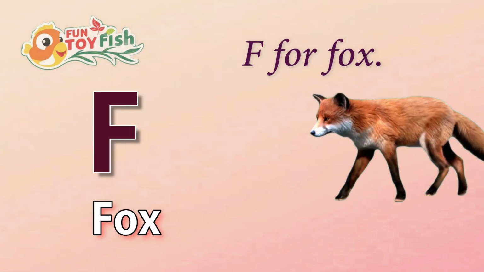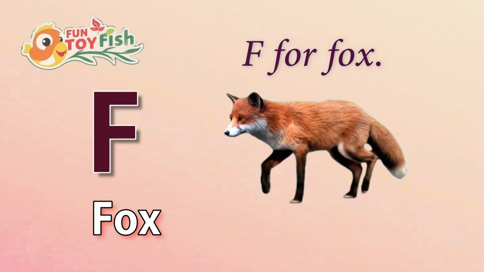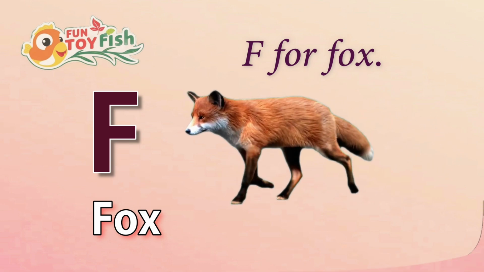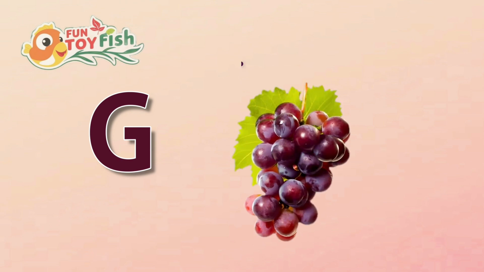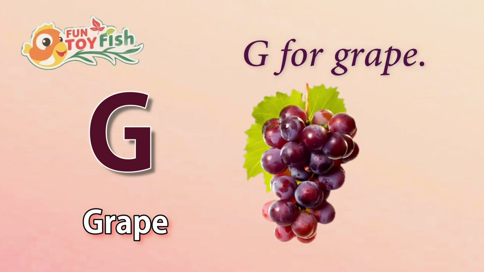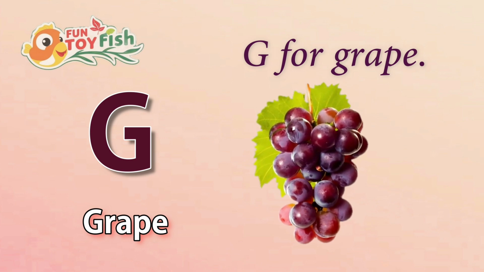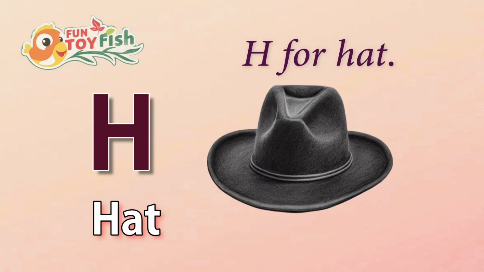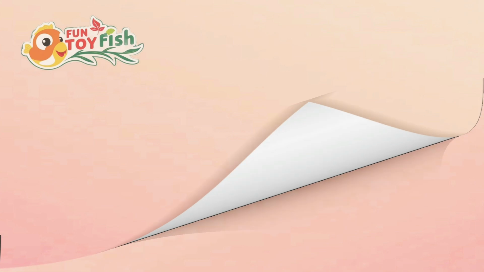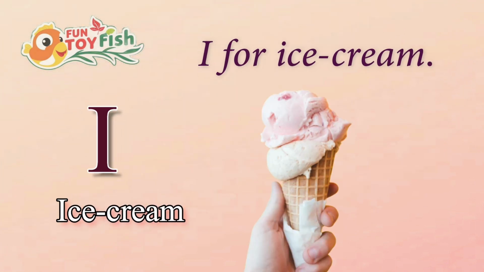F. F for fox. G. G for grape. H. H for hat. I. I for ice cream.